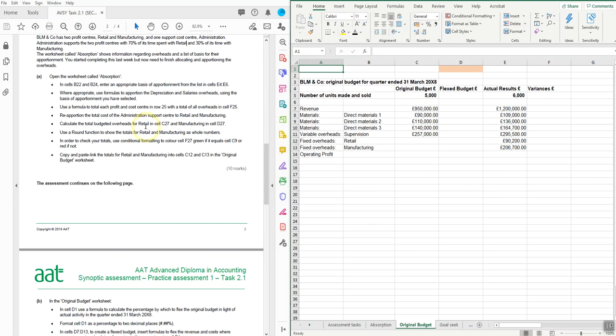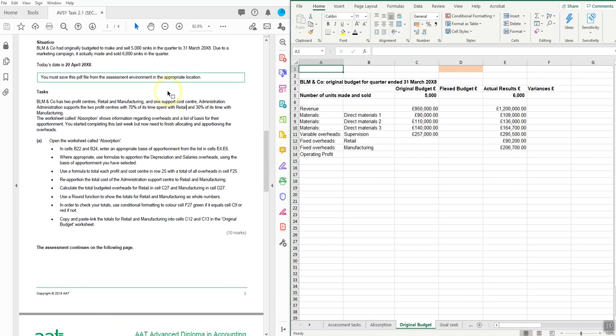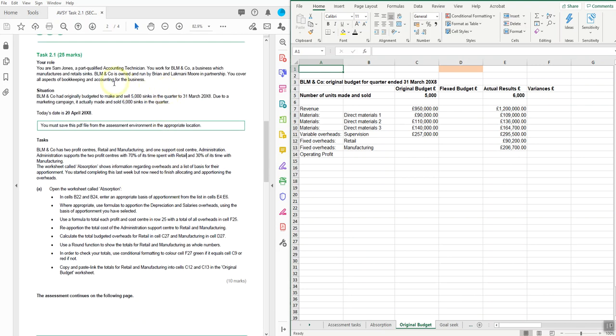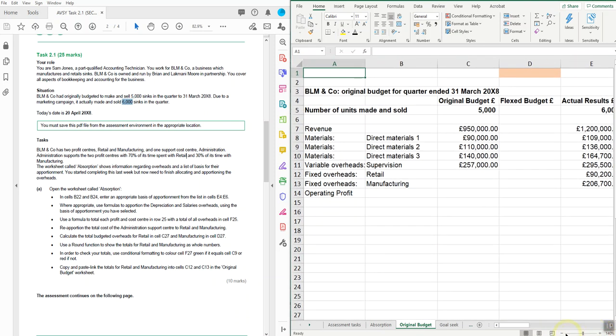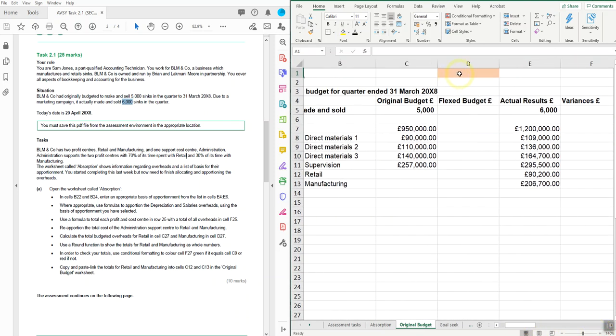So remember, they budgeted 5,000, but they sold 6,000. So let's make this a little bigger. So this is the cell I need to put that into. So I'm going to do equals.